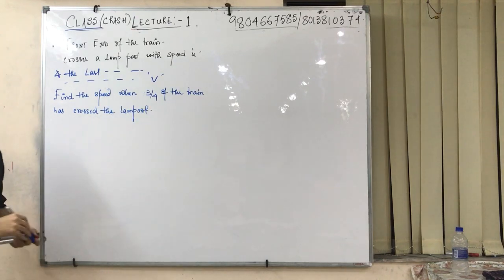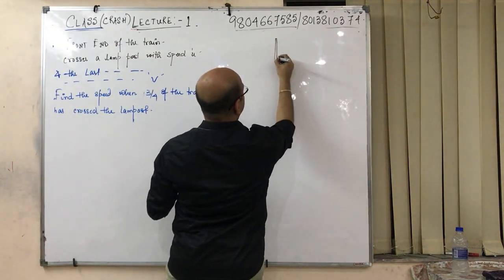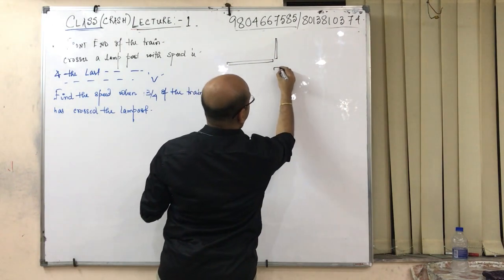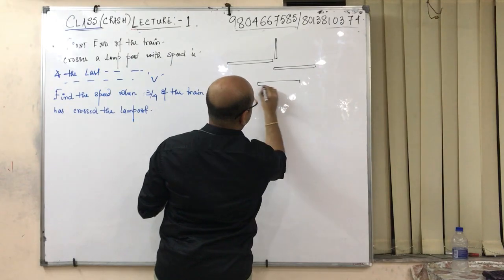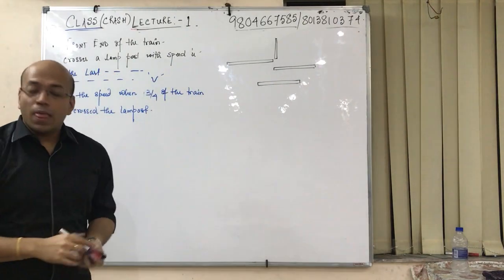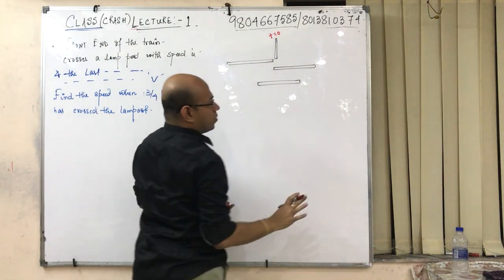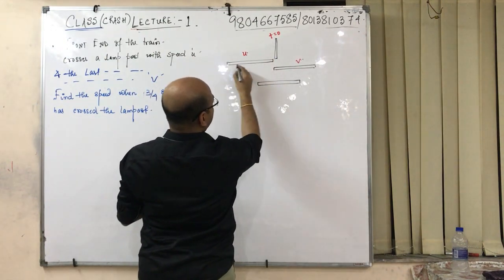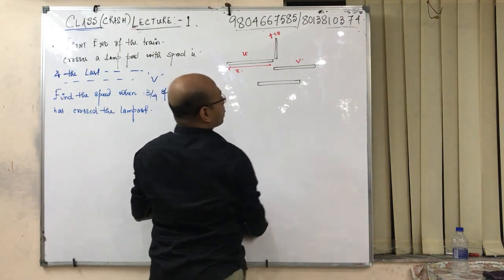Now this is a very confusing one. So first case, this is a lamp post, the train is about to cross. Next case, the train has crossed, and over here we require the 3/4 has crossed. Now in this case, say this becomes your t equal to 0. In this case the train was having v, u, v, the speed of the train. Let's say the length is x.